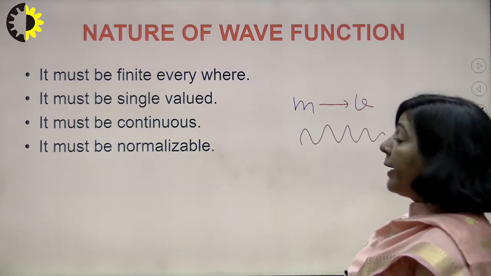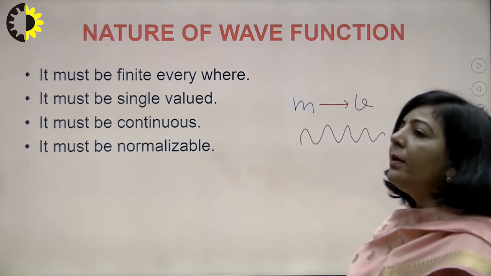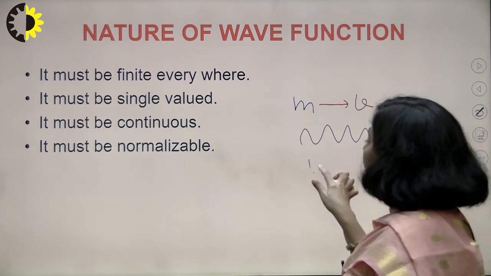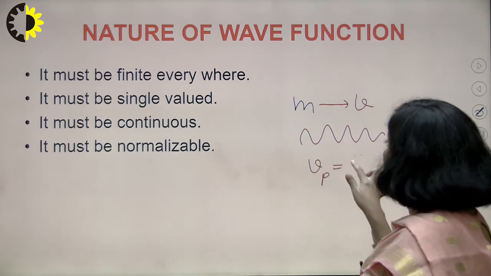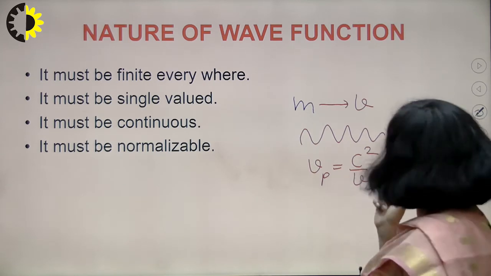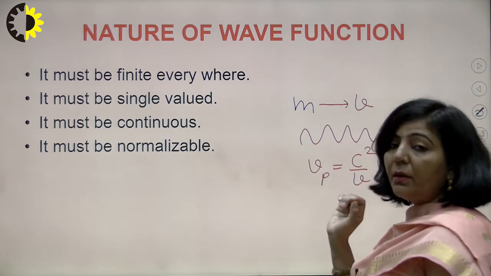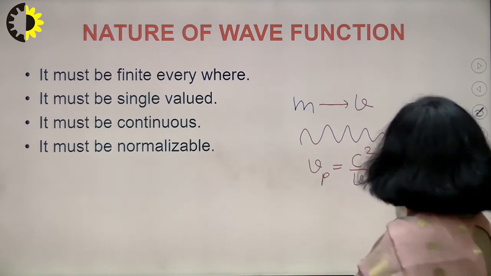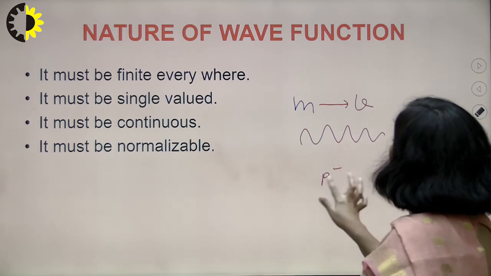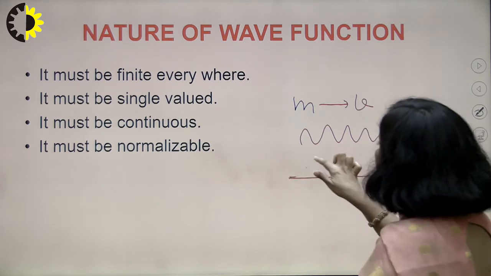And actually the matter wave which was proposed by de Broglie, if you calculate the velocity of that matter wave, which is known as phase velocity, then that velocity is very, very large. It is greater than the velocity of light. It is c square upon v. So that is not possible. So later on it was proposed that instead of a single matter wave, whenever a moving microscopic particle is there, it is associated with a wave packet.